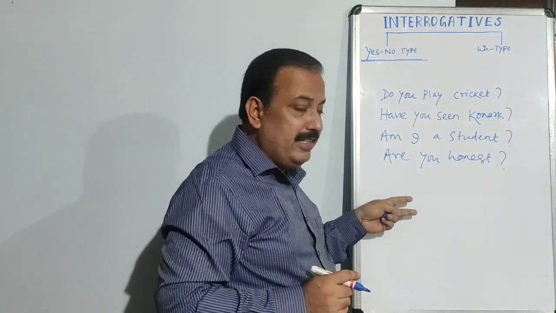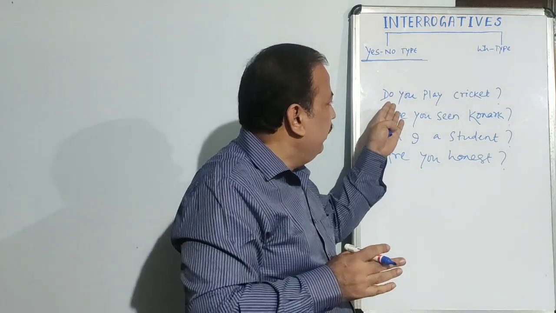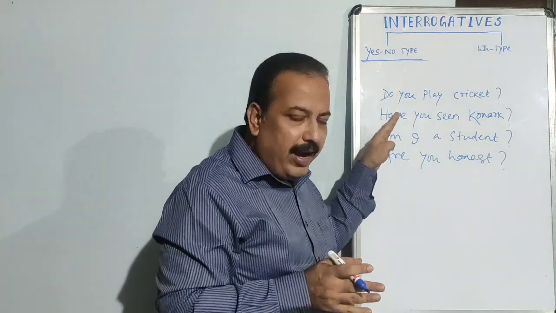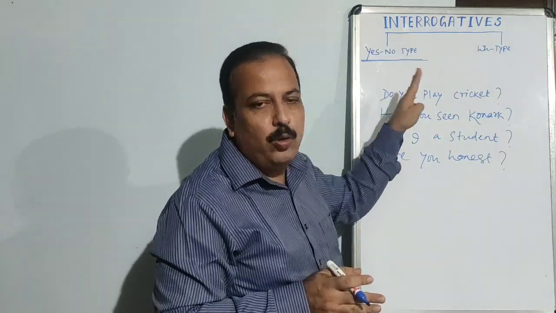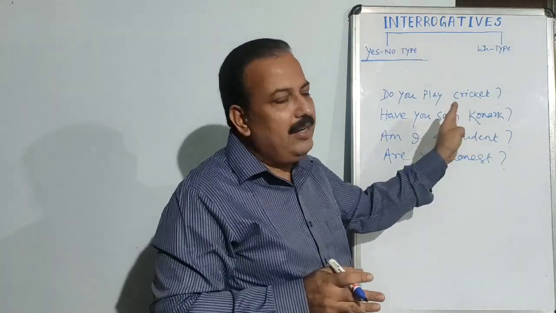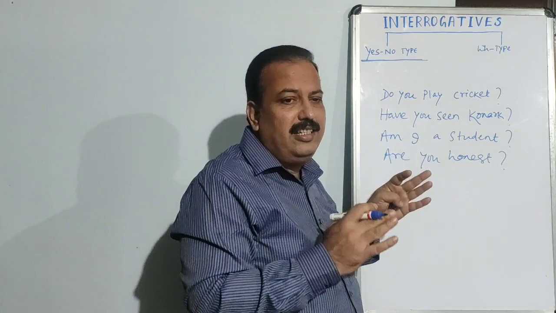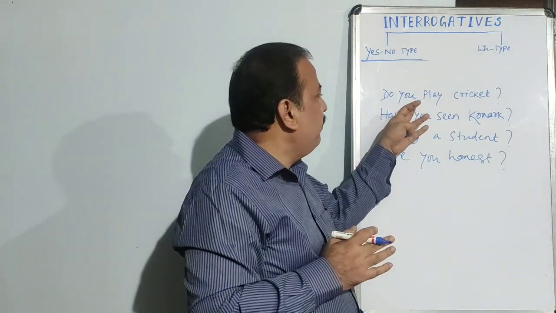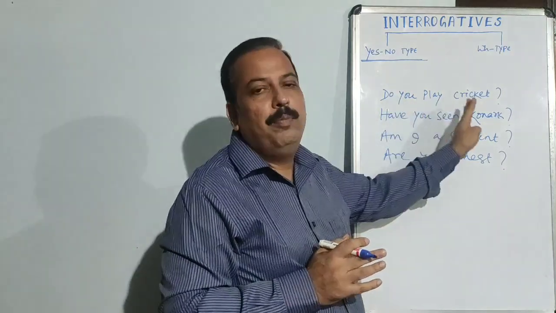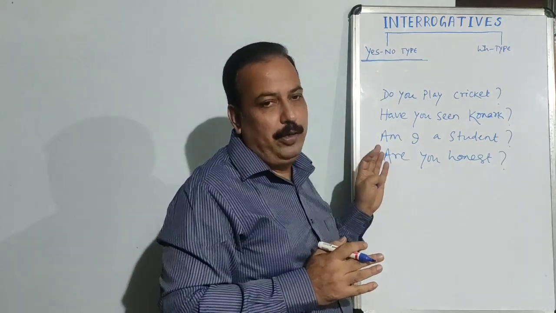In all the sentences, there is a change in the order of the sentence. Usually, in an affirmative sentence, we find the subject at the beginning, followed by the auxiliary verb, then the main verb, and the rest of the things. But here, there is a change in the sentence order. By putting the auxiliary verb at the beginning or before the subject, we make interrogative sentences, and those interrogatives are known as yes-no type interrogative.